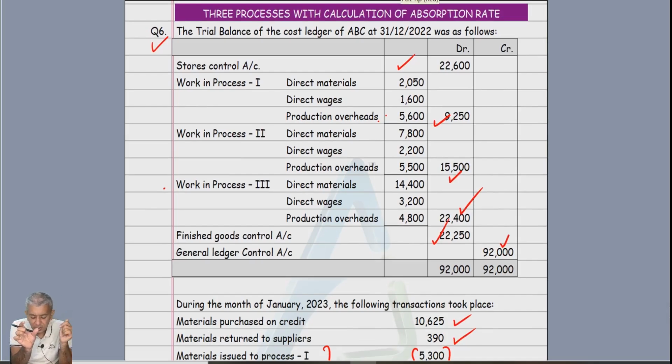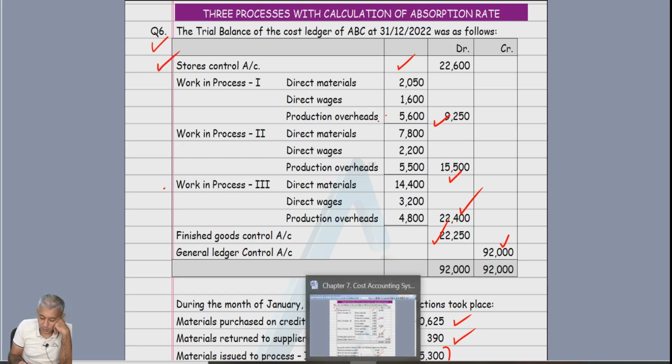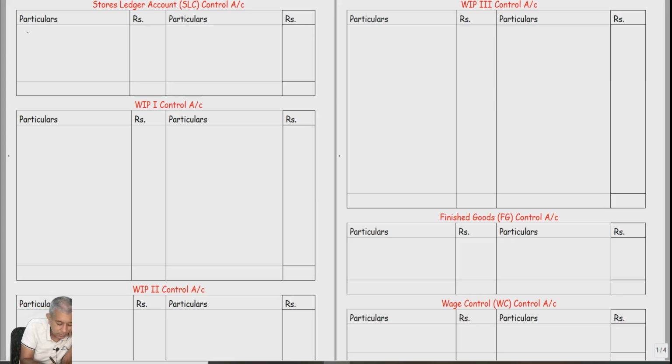Just before your first account, before your SLC account, just give a title, books for Jan 2023. Done? Listen. Yes, SLC account 22,600. Write down.